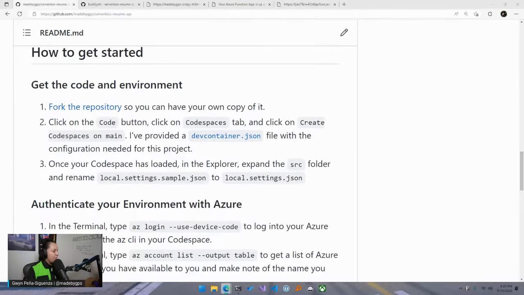Alrighty, and that is actually it. You'll have a resume API deployed to Azure, and you also have infrastructure as code, which is one of the most important DevOps practices, and then CI/CD, which is also an important DevOps practice.